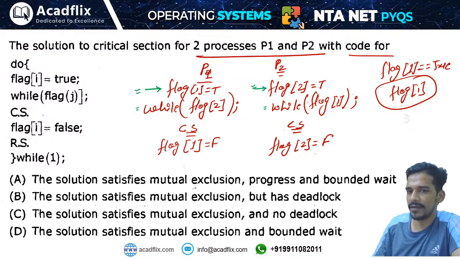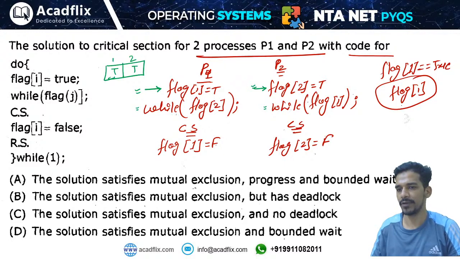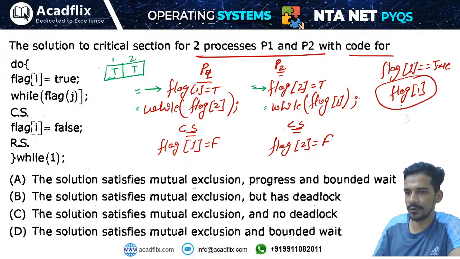So it will set flag 1 equals to true. Okay, so we have two flags, that is flag 1 and flag 2. Okay, flag 1 is equals to true, flag 2 equals to true. Then come to this, it will check while flag 2 equals to true, yes, flag 2 is equals to true. It will check while flag 1 is equals to true, yes, flag 1 is also equals to true, that means this condition is also true. This condition is true means that it will stop here.